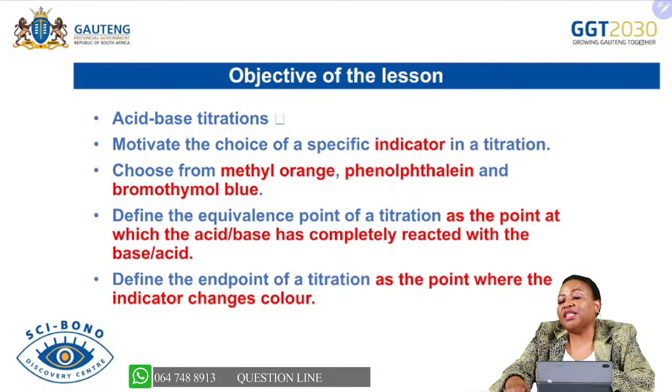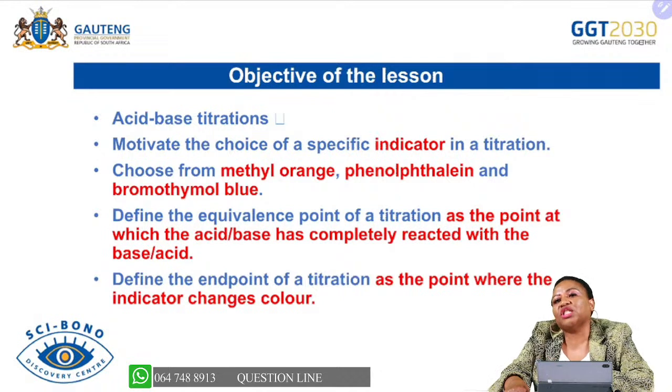I hope we did these indicators in our previous lesson. We talked about the choices that we have to make when we are having an acid-base reaction whereby a neutralization reaction takes place. So we indicated that we have 3 types of indicators that we are going to choose from, which are stipulated according to our exam guideline. We have methyl orange, phenolphthalein, and bromothymol blue. And we even indicated where methyl orange is suitable, where bromothymol blue is suitable, and where phenolphthalein is suitable. So it is very important that when you do your acid-base titration, you also know which indicator will be suitable for your reaction.